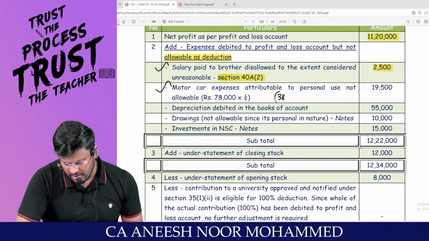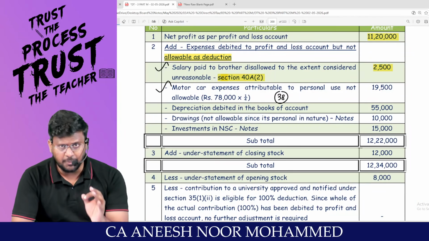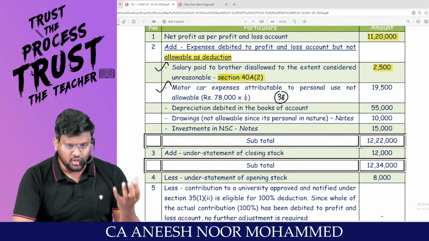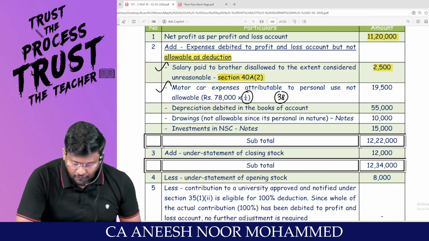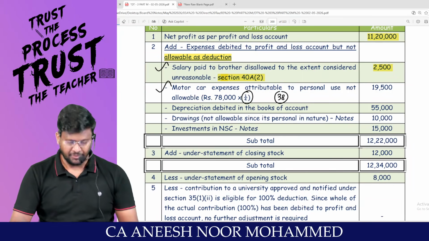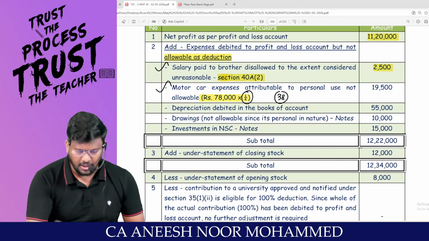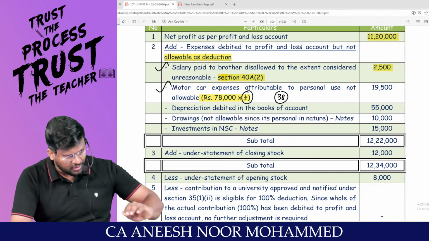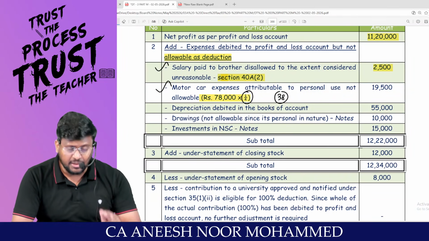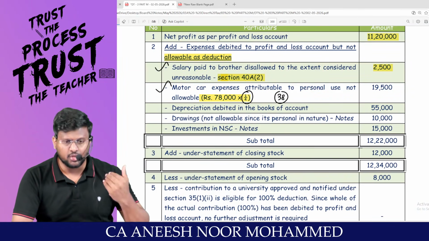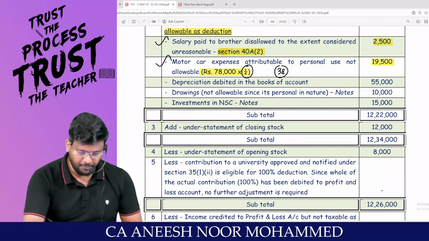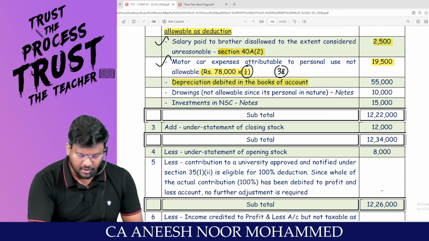As per section 38, sir, if any asset has been used for both business and personal, the expenses proportionate to the personal part, which is 1/4, should not be debited to P&L account. Since we have debited to P&L account, it should be added back. So out of 78,000, 3/4 is business expenditure. It has to be debited to P&L, no problem. But of the entire 78,000, 1/4 is personal in nature, and should be added back. So 19,500 should be added back. Able to appreciate?